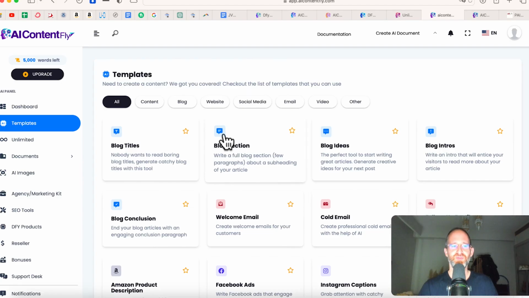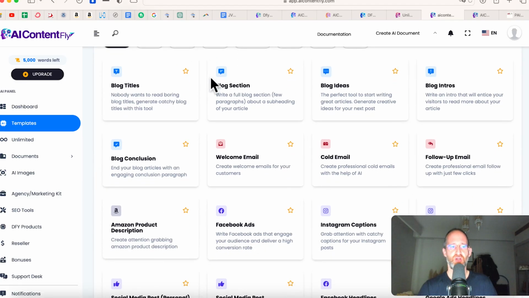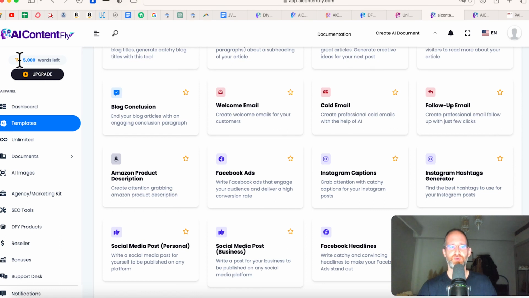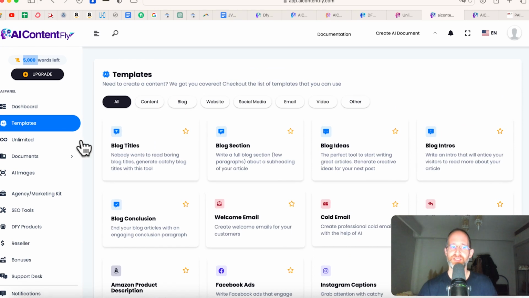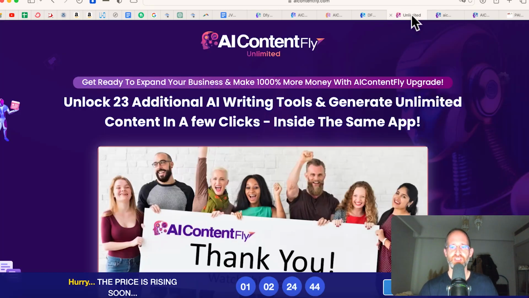Okay, so we are back. This is what the backend area is going to look like here. Now, it looks like they do have some kind of a limit on how many words you can use in this. So there's a limitation on the content that you can create with this. Of course there's going to be an upgrade for that, but just be aware of that. If you are considering purchasing, you might want to be prepared to purchase the first upgrade.